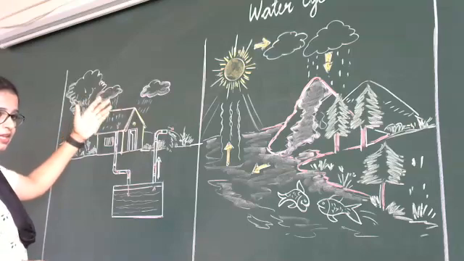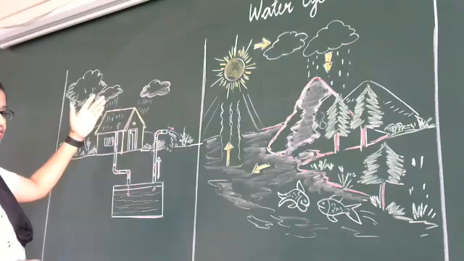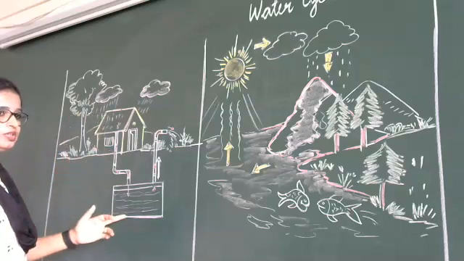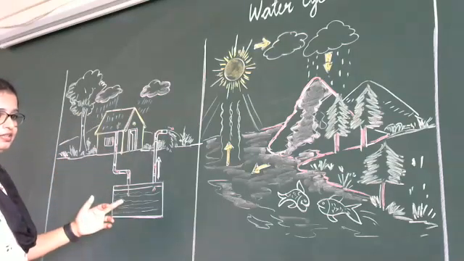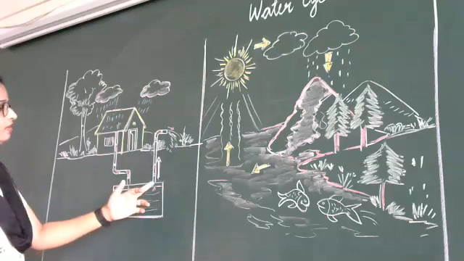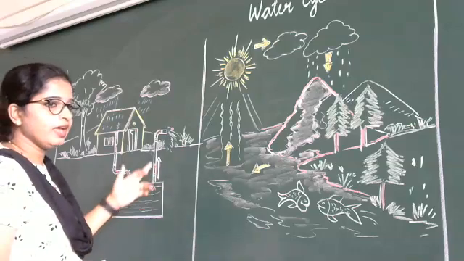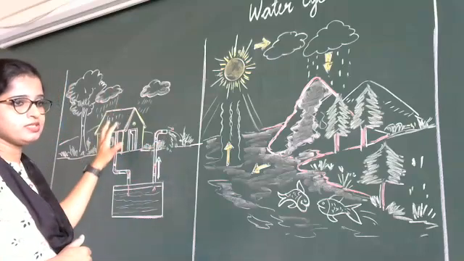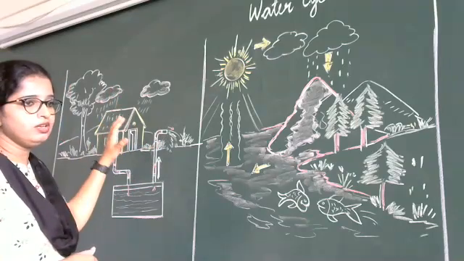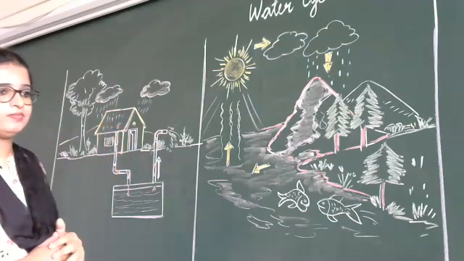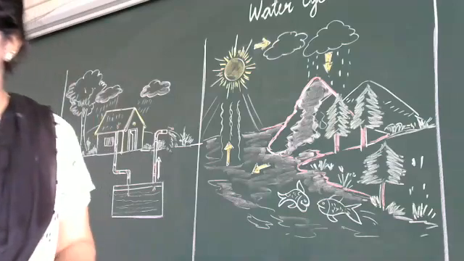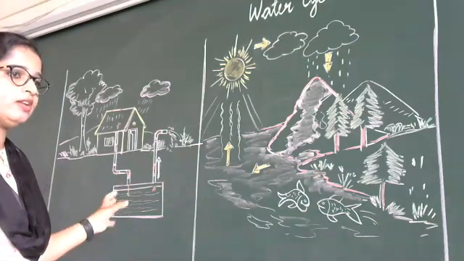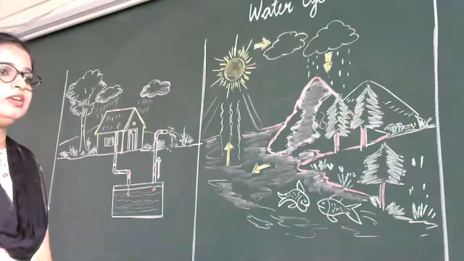From where the pipe is fixed, the rainwater goes to this tank and it stores here, and after that by the motor or using anything you can pump this water for your daily use. This process is called rainwater harvesting, and the water can be collected in the tank or in the well.